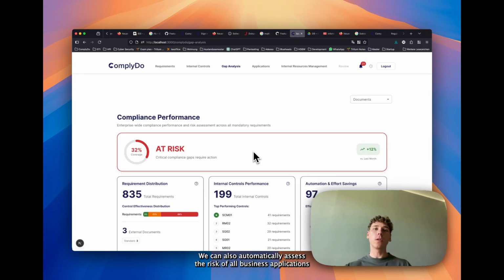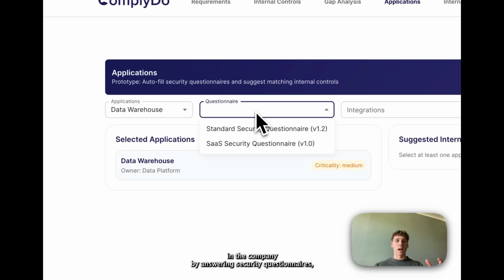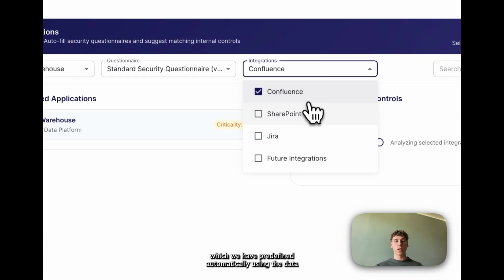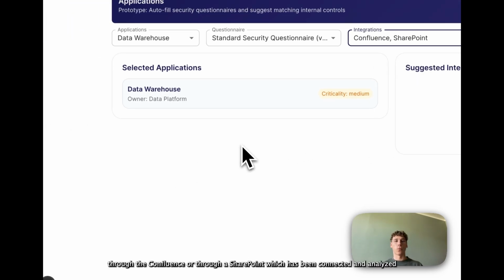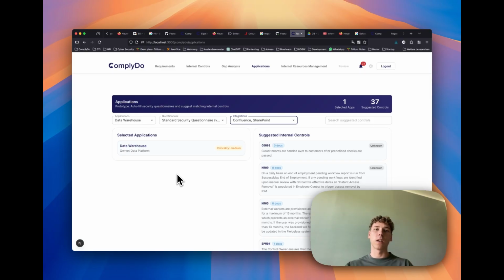Using ComplyDo, we can also automatically assess the risk of our business applications in the company by answering security questionnaires which we have predefined automatically using the data we gather through the analysis of the connected integrations. So for example, through the Confluence or through a SharePoint which has been connected and analyzed for this specific application. We then assign internal controls which are important for this application and thus need to be fulfilled.